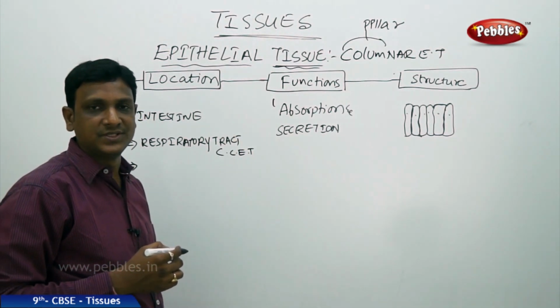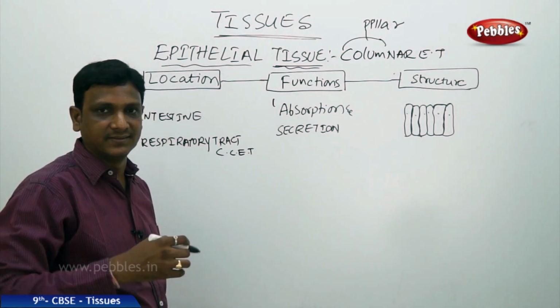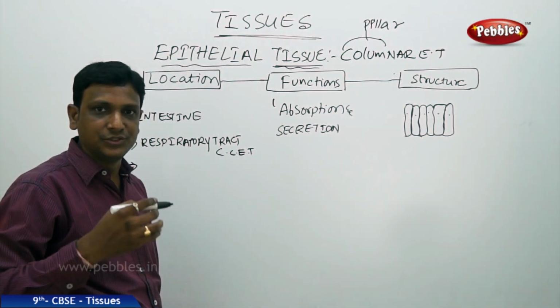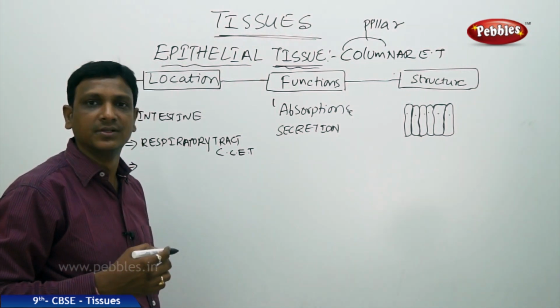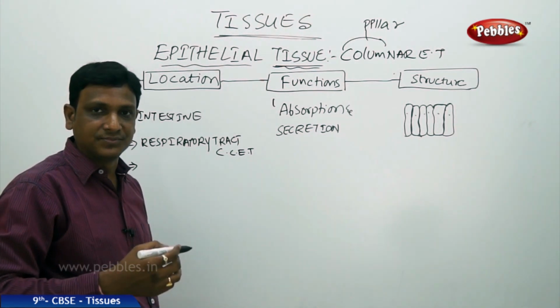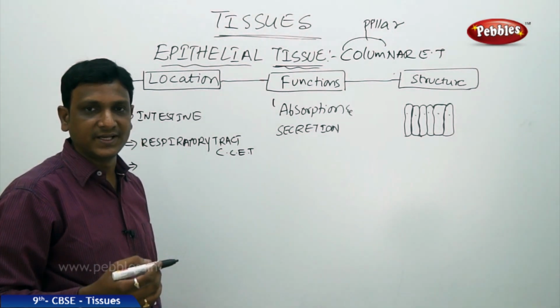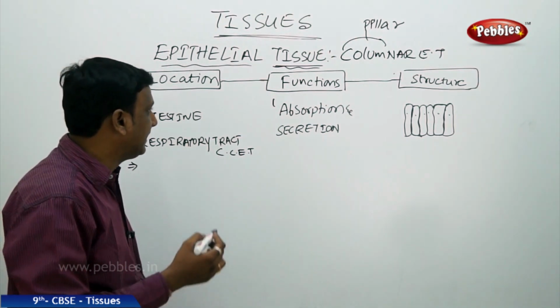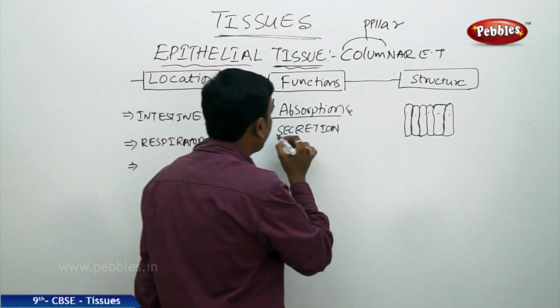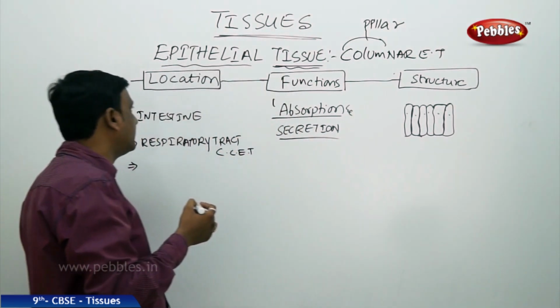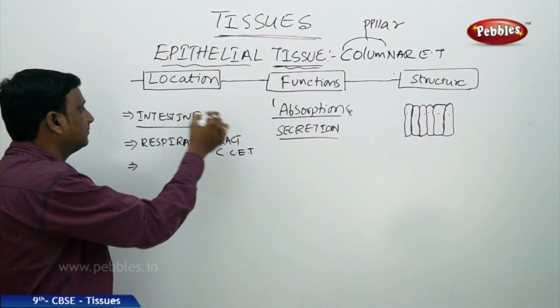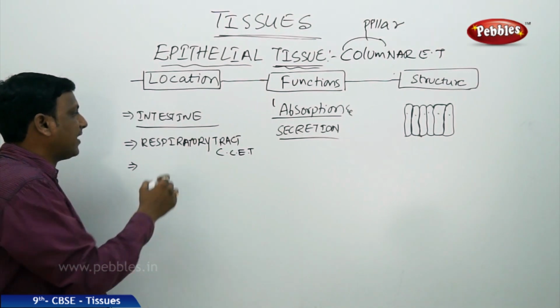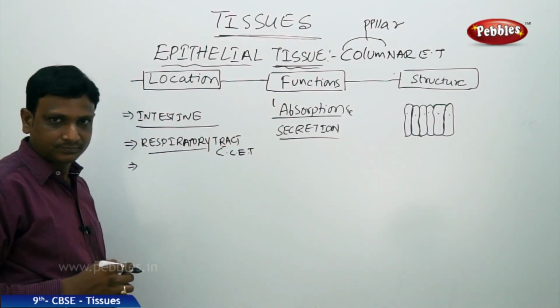Basically in the intestine, you see that intestinal juices are secreted for the complete digestion, and the digested food is absorbed into the bloodstream. So you find the function of absorption and secretion in the intestines. There you find this columnar epithelium, and you also find it in the respiratory tract.